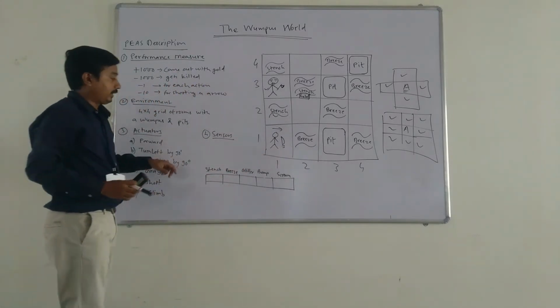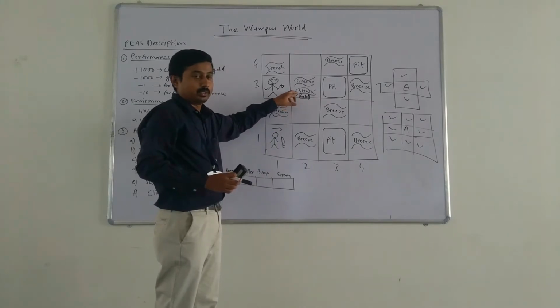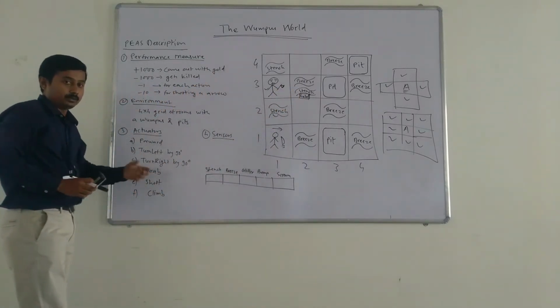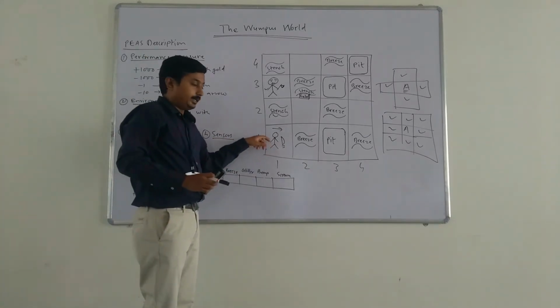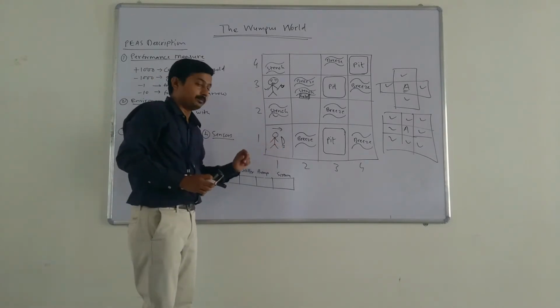Then it can grab the gold. If it goes to the gold's location, it can grab the gold. Then it can shoot a single arrow. Then it can climb. So our agent will enter from location 1,1, and it has to climb back from location 1,1.